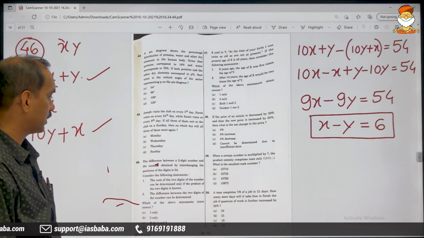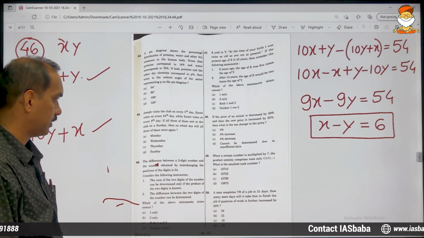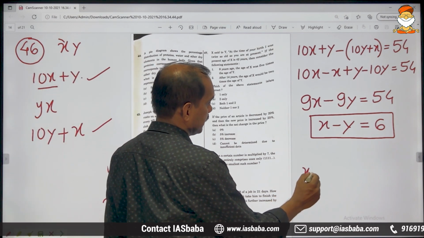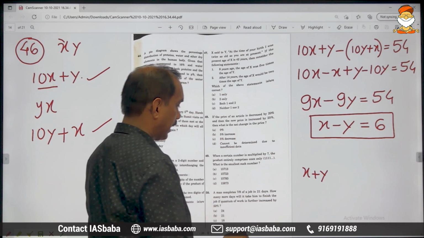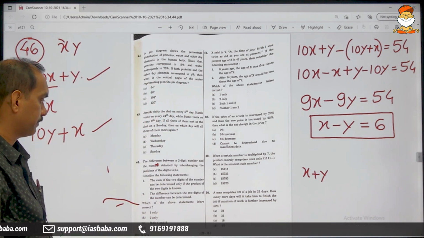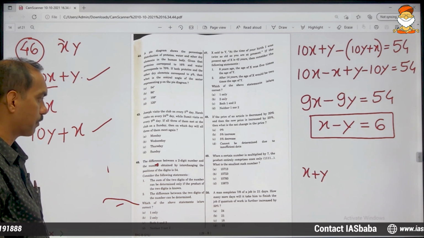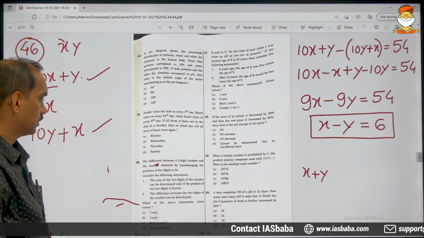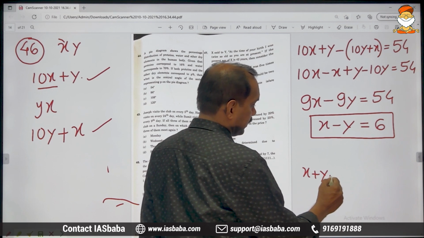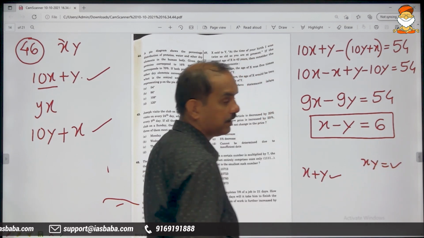The sum of the two digits of the number can be determined. The sum of the two digits of the number, that is x plus y, can be determined only if the product of the two digits is known. You can find this only when you know this. That is the meaning.